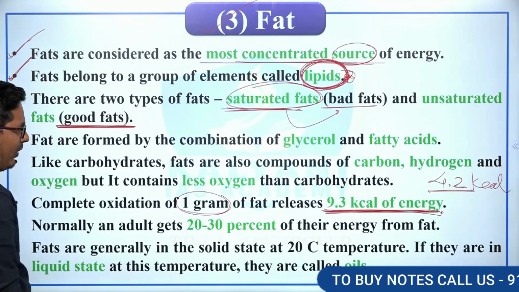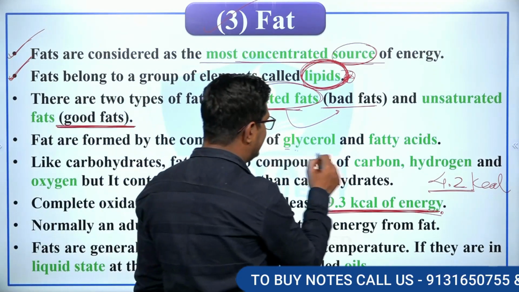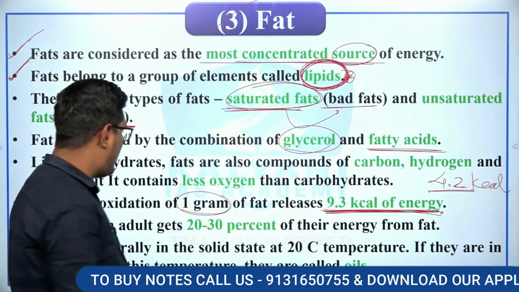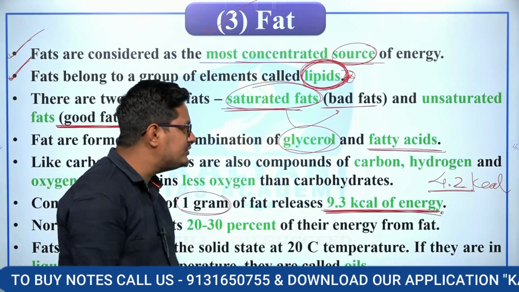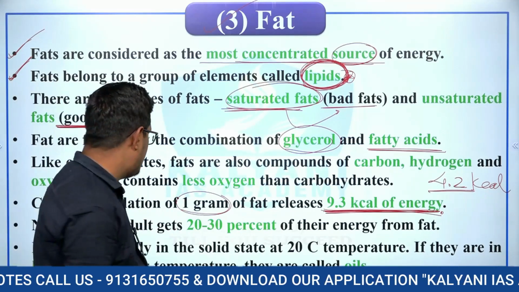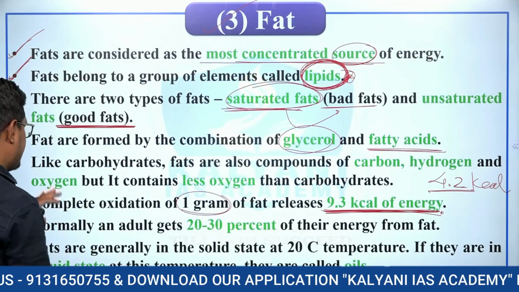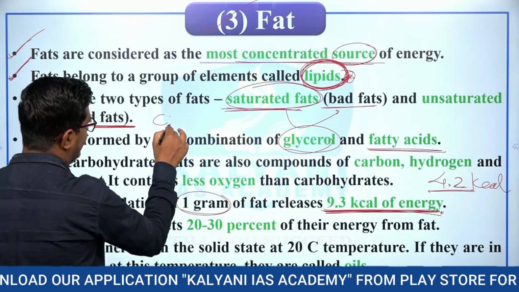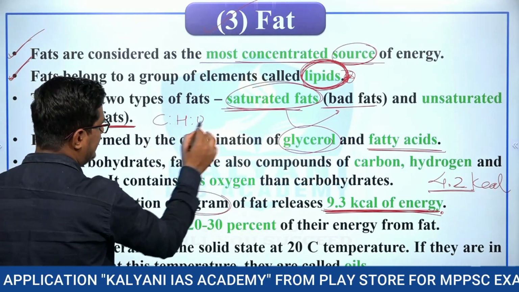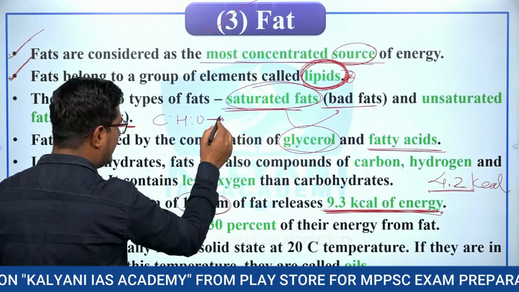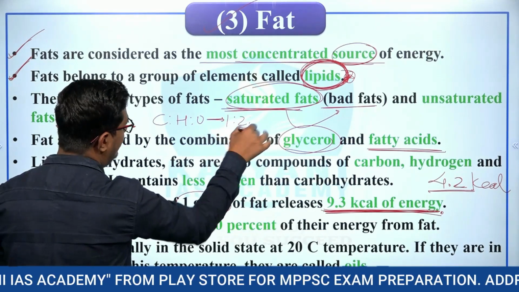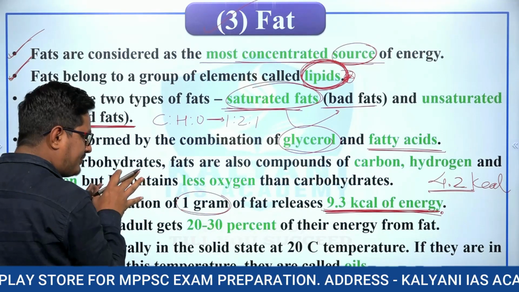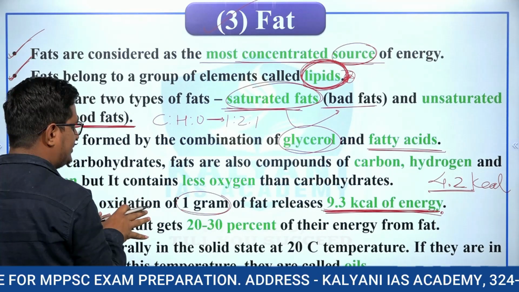Fats are formed by the combination of glycerol and fatty acids, right? Like carbohydrates, fats are compounds of carbon, hydrogen and oxygen, and I have told you that the ratio of carbon, hydrogen and oxygen in the carbohydrate is 1:2:1, right?